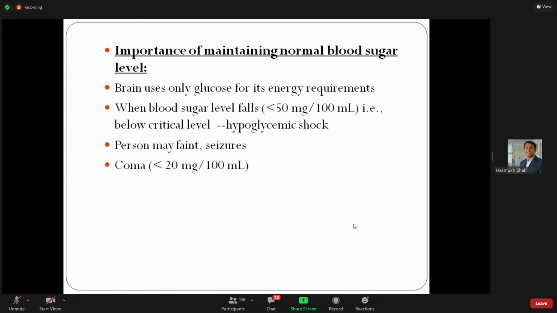Now, I told you during my first lecture that for life or cellular metabolism, we need glucose, oxygen and water at ideal body temperature and ideal body pH. Look here, in the corona pandemic, we are maintaining oxygen. We heard there is an oxygen shortage in our country because we need continuous oxygen. We will not survive without oxygen. Though we can maintain glucose level, we have time, but without oxygen we will not survive.